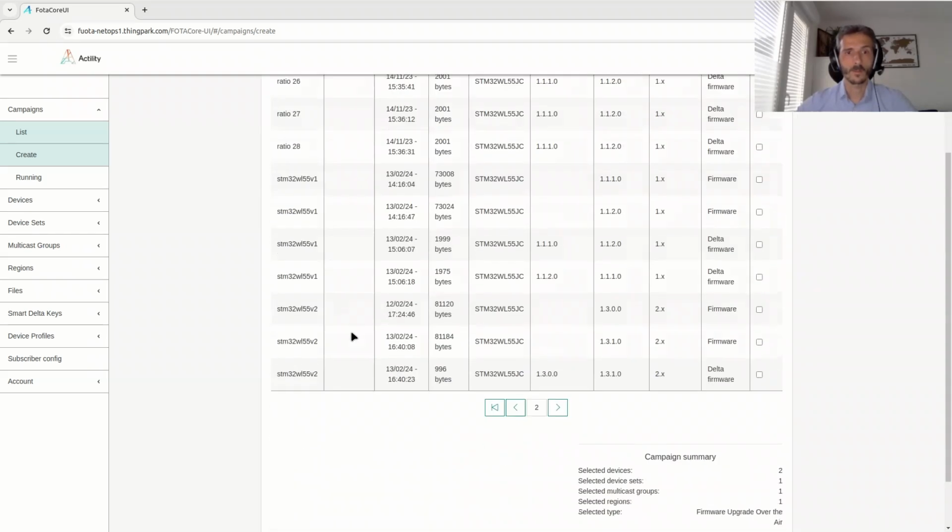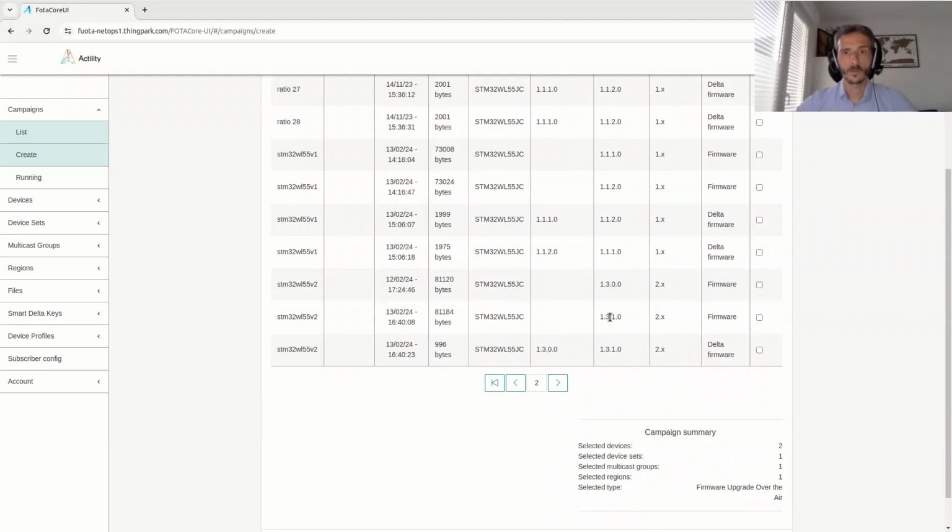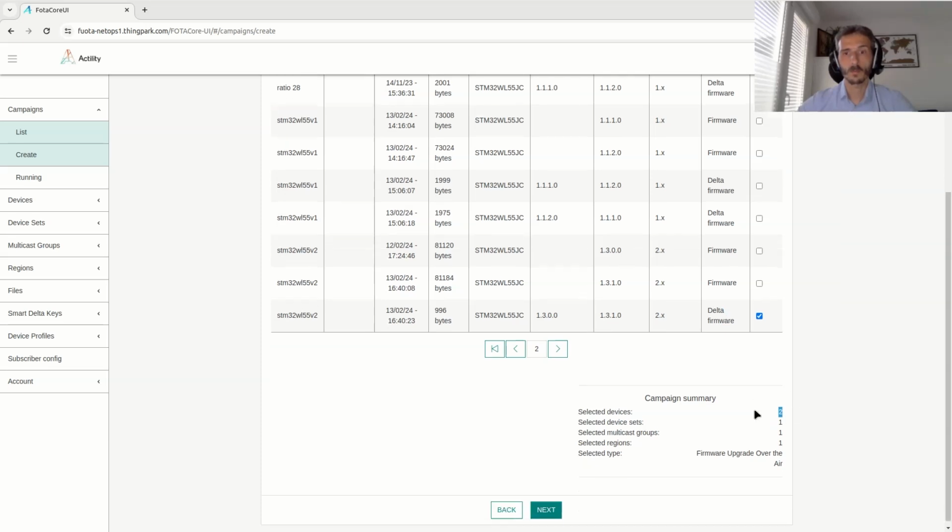I select the file I want to push to devices. If I select the wrong file, for example, this one, a delta patch between 112 and the wrong FOTA version, I can see there is no device in the campaign. But if I select a valid one, the delta patch to go from 130 to 131, there are 2 devices in the campaign.